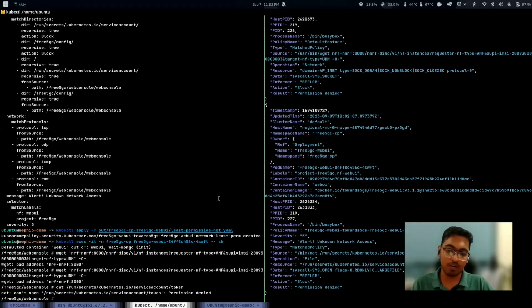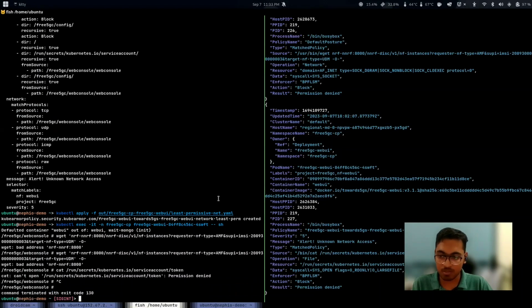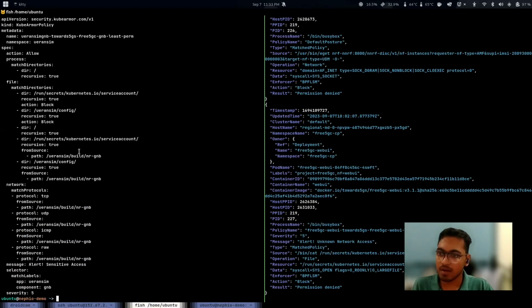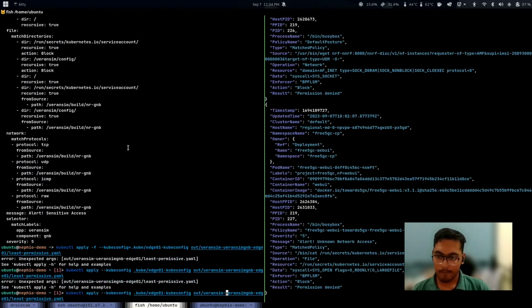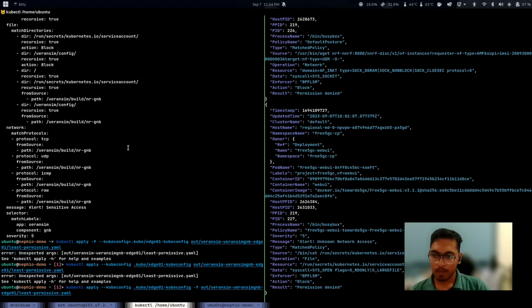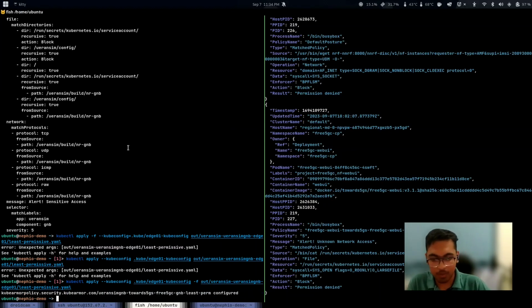We already saw that we have a zero trust policy for this, which is this, and we have limited access to the UE ransim config file, and similarly the nr-gnb to the nr-gnb. So if I go ahead and apply this, we successfully applied the policy.